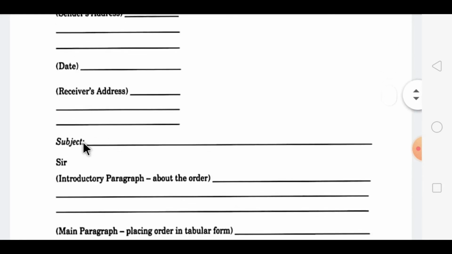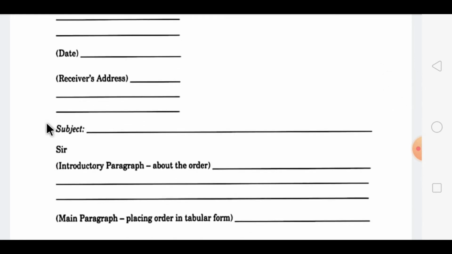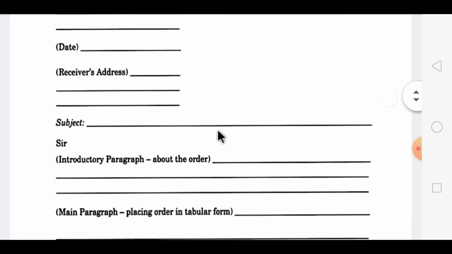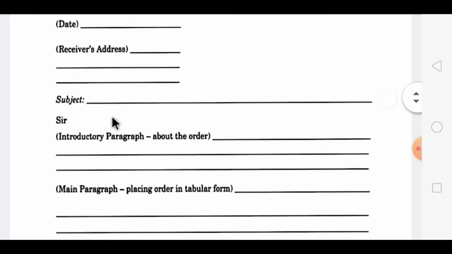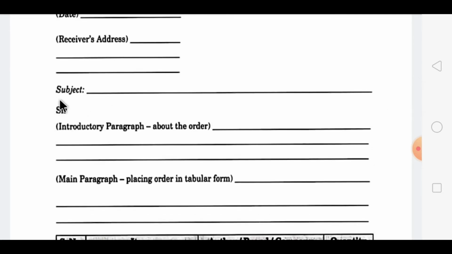Then for this formal letter, the main part which is very compulsory to write is the subject, that is, the purpose for writing the letter, why we are writing this letter. Now after mentioning the subject comes the salutation, meaning to whom you are writing, sir or madam, you can denote it by that.